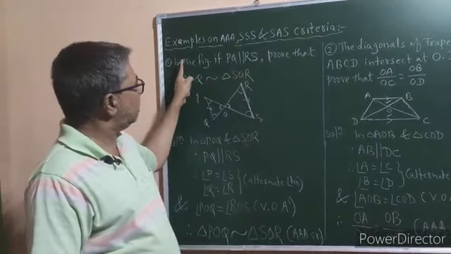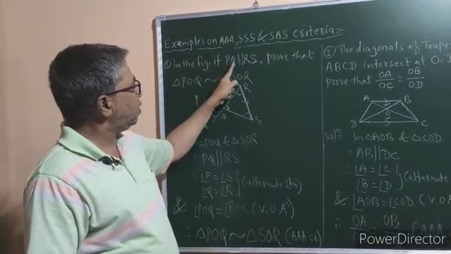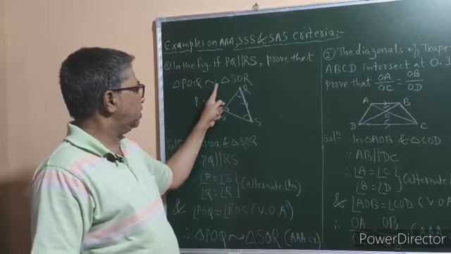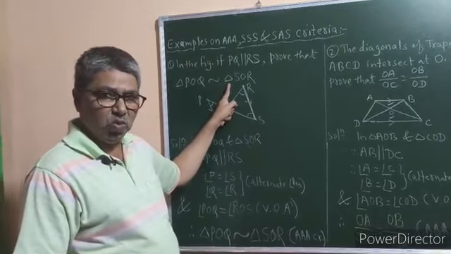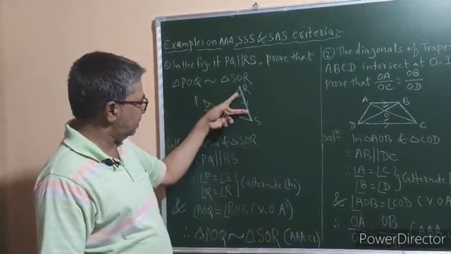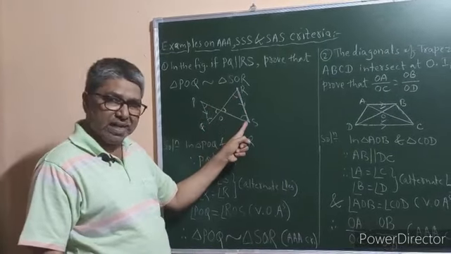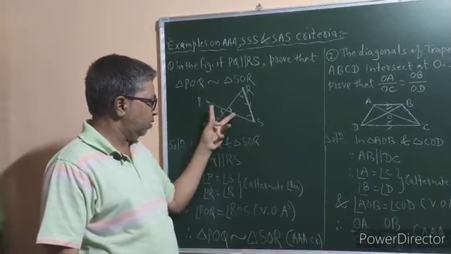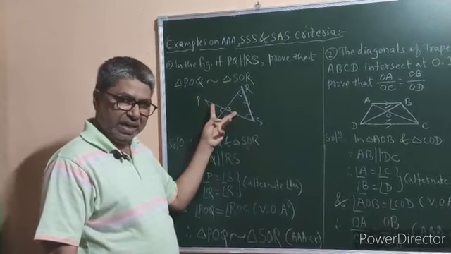The first example is, in the figure, if PQ is parallel to RS, prove that triangle POQ is similar to triangle SOR. So this is the figure. PQ is parallel to RS and PS is transversal, then angle P must be equal to angle S, because these are alternate angles.